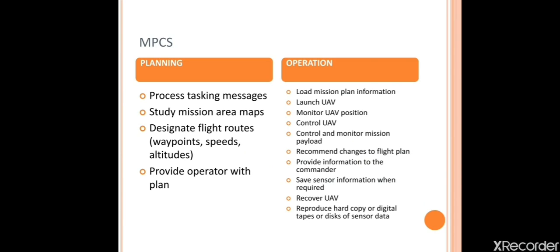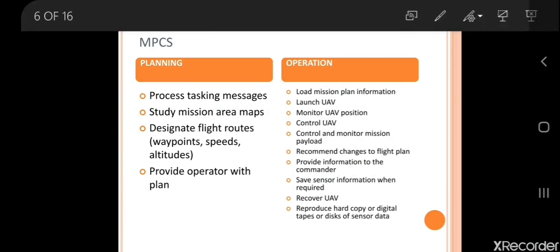In the planning stage, what we are doing is processing tasking messages, which means we are fixing our task, what we are going to do. That will be given by any organization. Next, study mission area maps. Once we fix the task or target, where we are traveling from our initial point, in that area we have the area map. In the area map, how many buildings are there, what is the height of those buildings or trees, whether we can go with or without any obstacle. So these are the things that will be analyzed through this planning method.